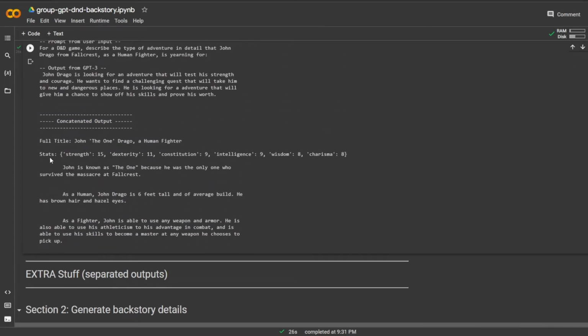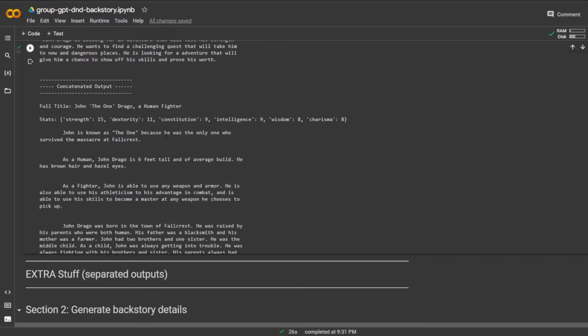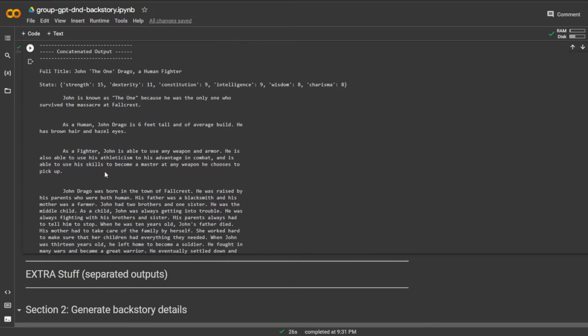So let's see how it did. So this is something that as a new player I might want to use and pull from to describe my character. So it looks like it's got a lot of details. So that's awesome. So my full title is John the One Drago as a human fighter. My statistics, like I mentioned before, we got our strength, dex, and con at the highest, and it goes down from there. So John is known as the One because he is the only one who survived a massacre at Fallcrest. As a human, John Drago is 6 foot tall, with an average build. He has brown hair and hazel eyes. That's nice that it gives a pretty good description of what my character might look like.